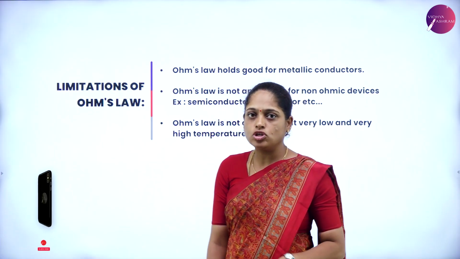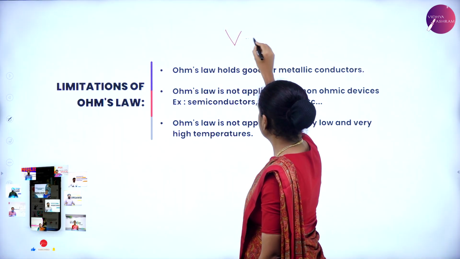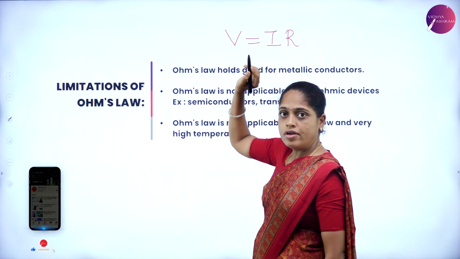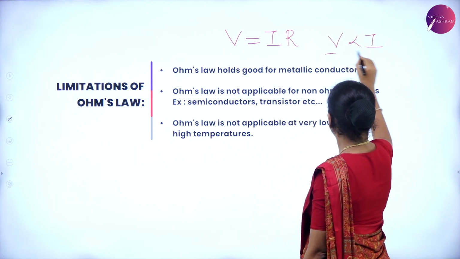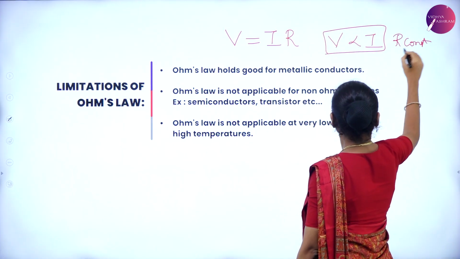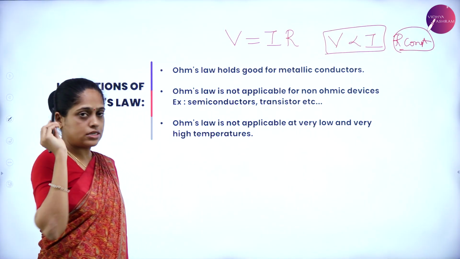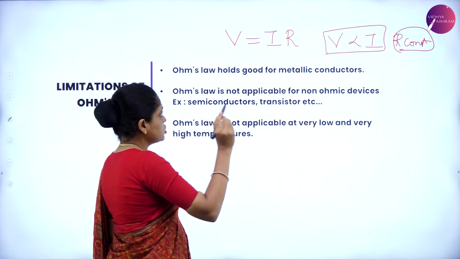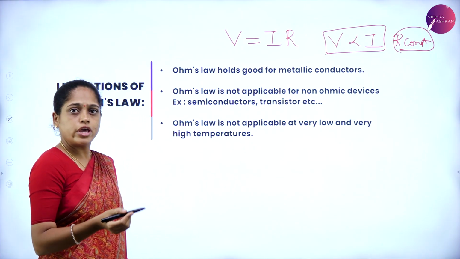What are the limitations of Ohm's law? And you know what is Ohm's law? Ohm's law is given by V is equal to IR, where V is directly proportional to I. For this, R must be constant. Yes, this is the condition. So keeping this in mind, let us discuss the limitations of Ohm's law. So for which V is directly proportional to I, there Ohm's law is valid.